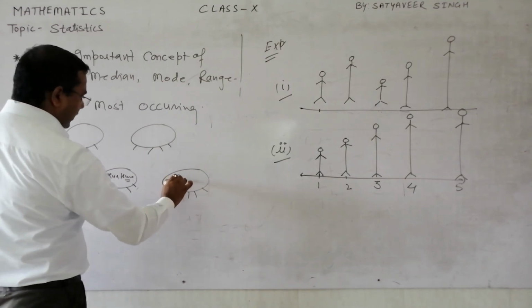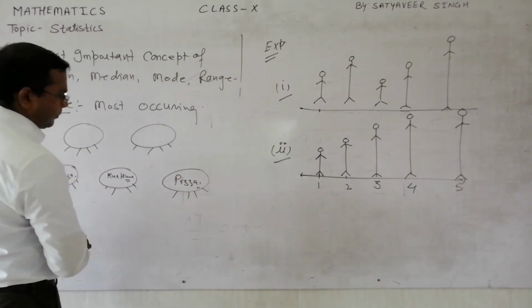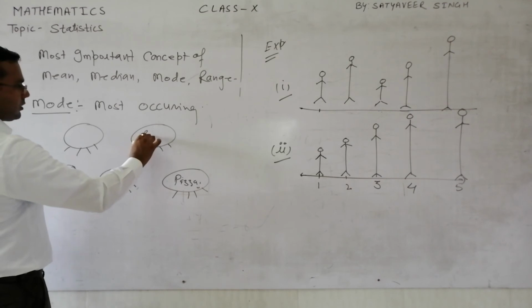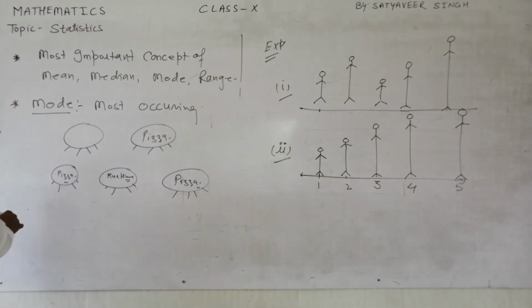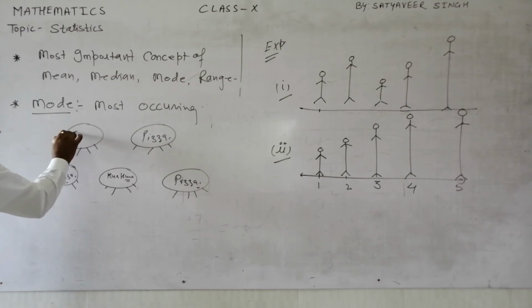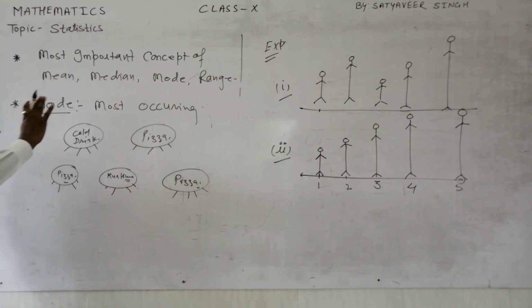Here again I have seen the order, it is pizza. Then here also I have noticed it is pizza. So I have observed whatever they have ordered, and I wanted to find which is in most demand actually.